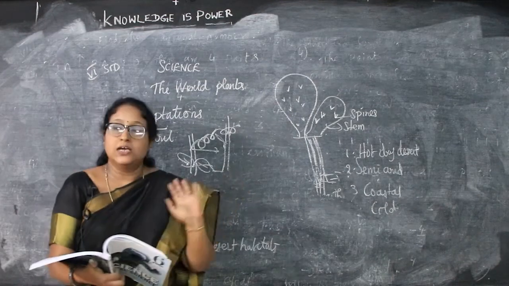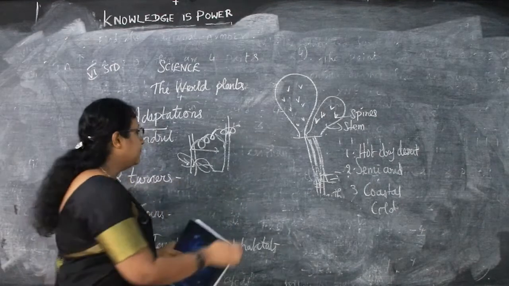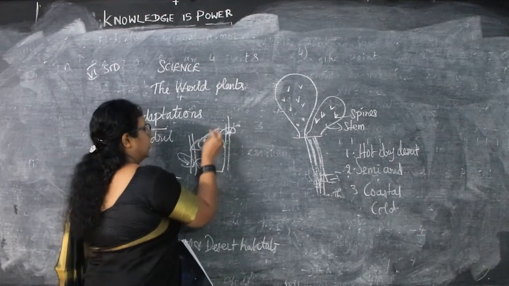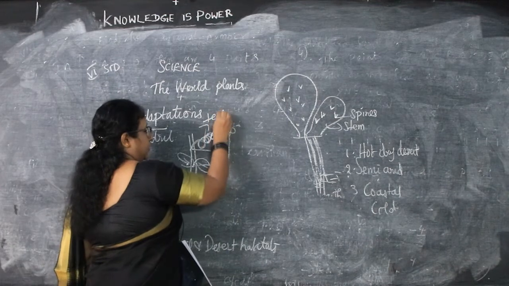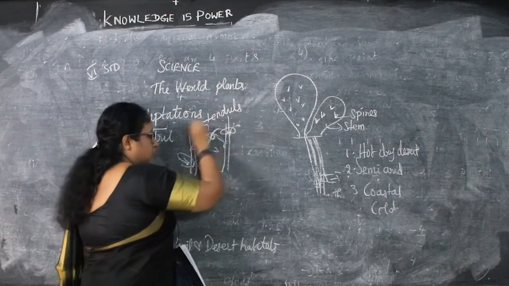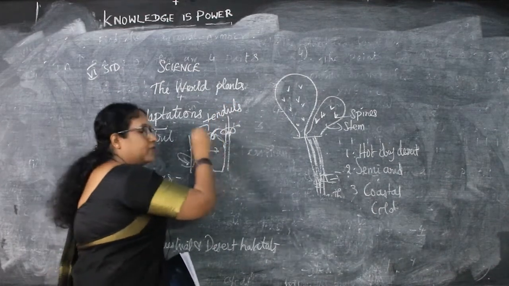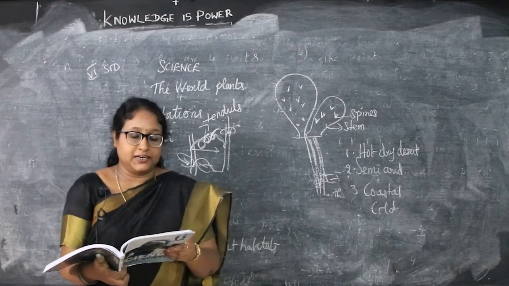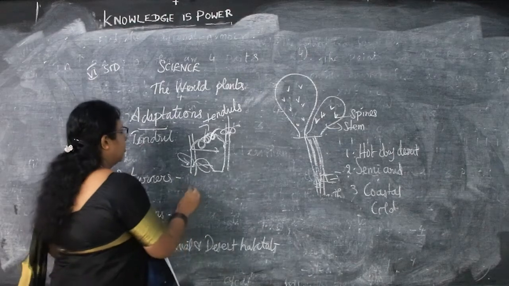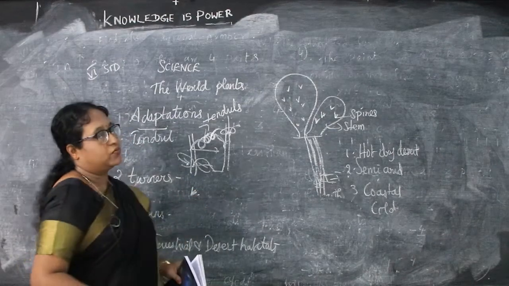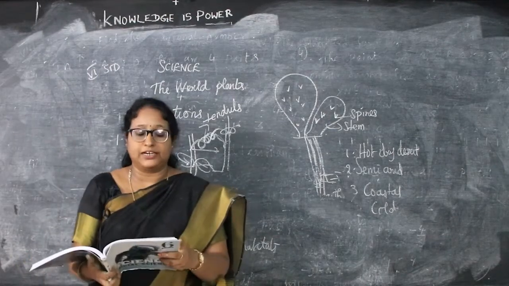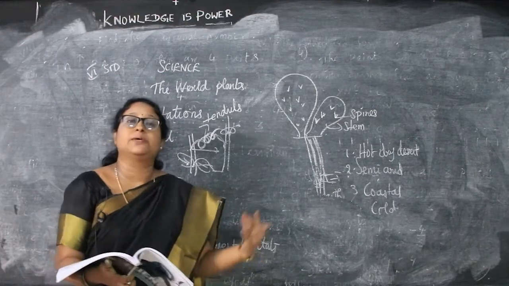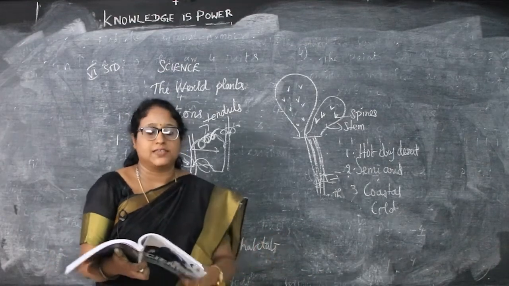For example, sweet peas. Here the leaflets are modified into tendrils. These are tendrils and these are very weak, so they get the support from the neighboring stem. Then bitter gourd. Here the axillary buds are modified into tendrils which help the plant to climb and give us support.